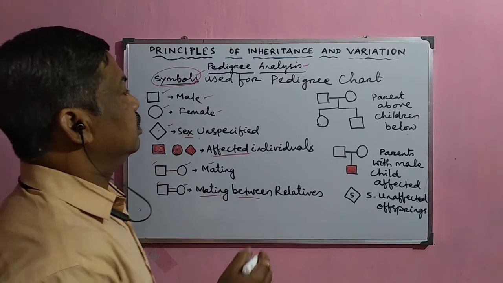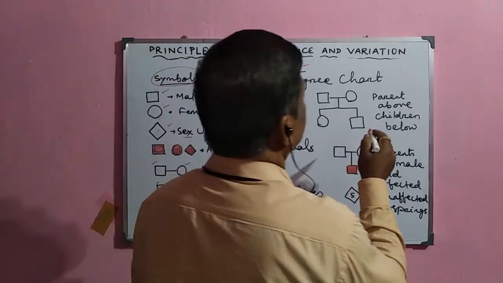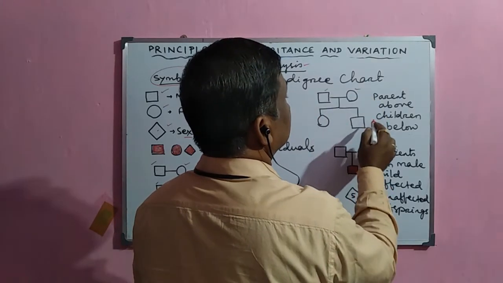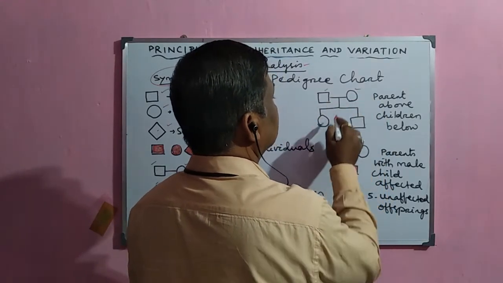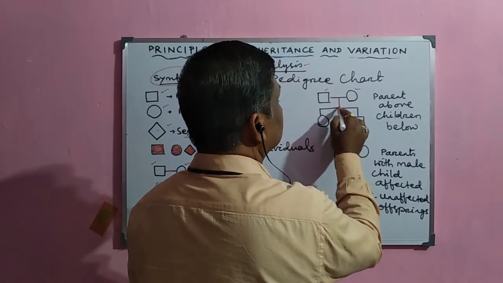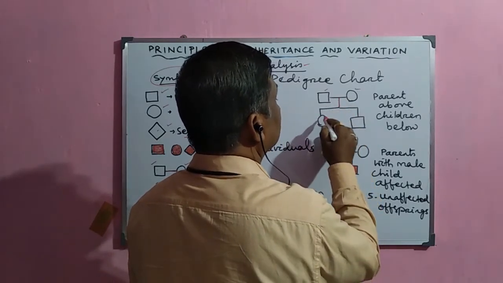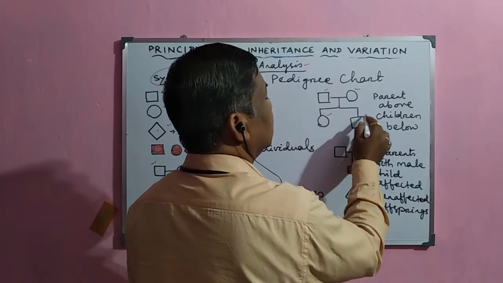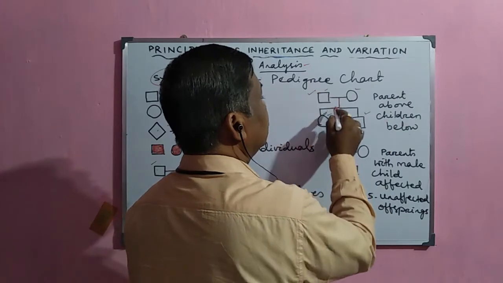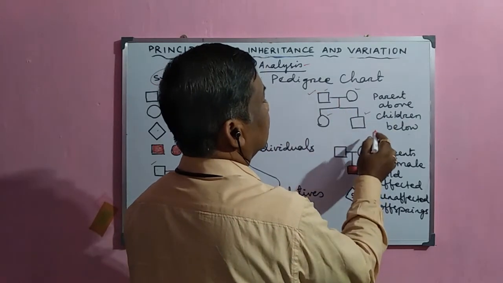Here the first male and female are the parents, and a vertical line is drawn here, and just below it are the children.